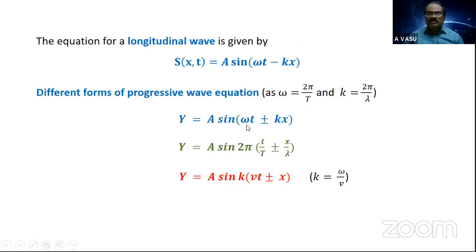No. So here, omega by k you get. That omega by k can be expressed as v. k is equal to omega by v. If I bring k to this side, so the v to this side, what do you get? v is equal to omega by k. So this omega by k can be expressed as v. So it will become vt plus or minus, as k is taken common, x will remain. So the equation can be termed as y is equal to a sine k(vt plus or minus x).